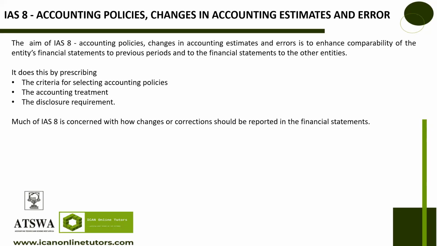But IAS 8 focuses on accounting policy, one side, changes in accounting estimate, the second side, and errors made in financial statements after they have been published. Those are the 3 areas that it focuses on. I was saying that it looks like a 3-edged sword, not a 2-edged sword this time, because it focuses on 3 areas, not like any other standard that most of the time focuses on one direction or one area.